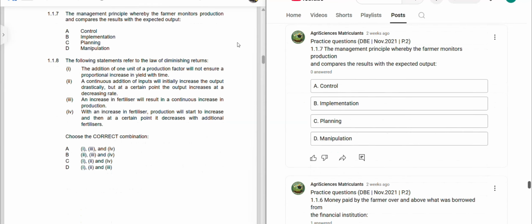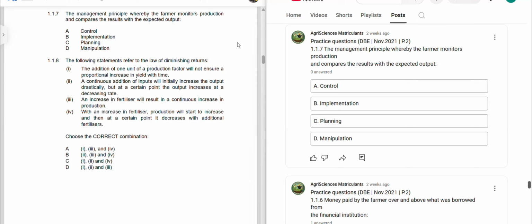Seven, the management principle whereby the farmer monitors production and compares the results with the expected output. Here we talk about the management principle. With this management principle, the farmer monitors production.